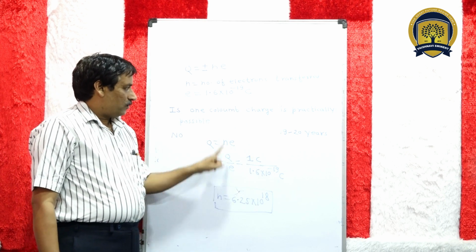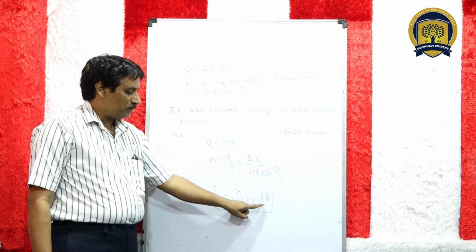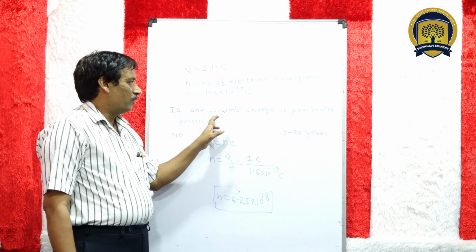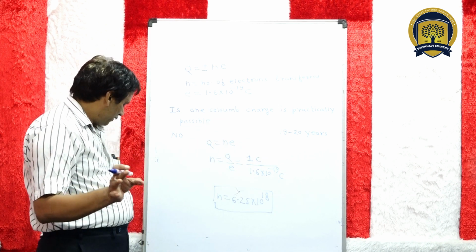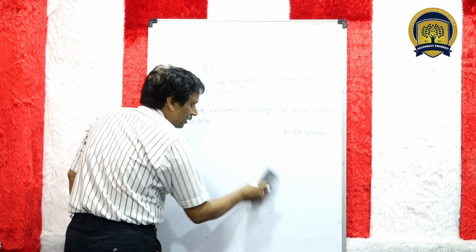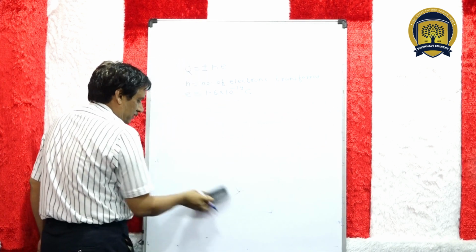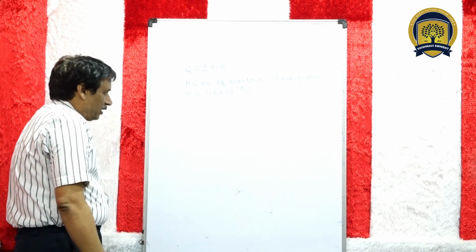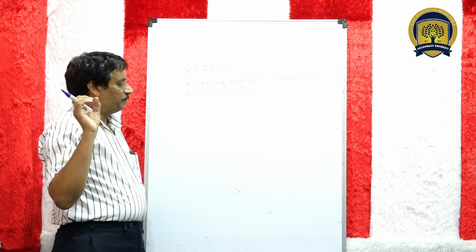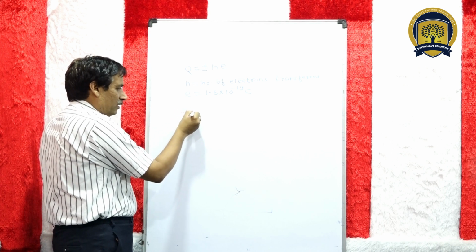Okay, to obtain 1 coulomb charge we have to transfer 6.25 into 10 raised to power 18 electrons, which is practically not possible. So 1 coulomb is practically not possible. That is why we have made smaller units of charge. Look, coulomb is a bigger unit of charge. So in practice we will use a smaller unit of charge.